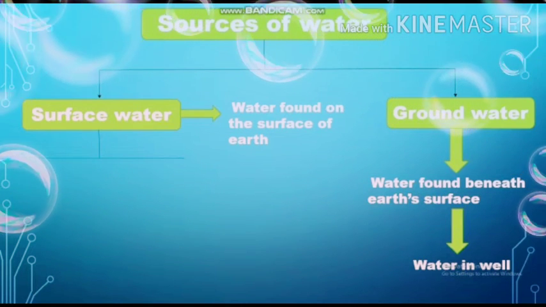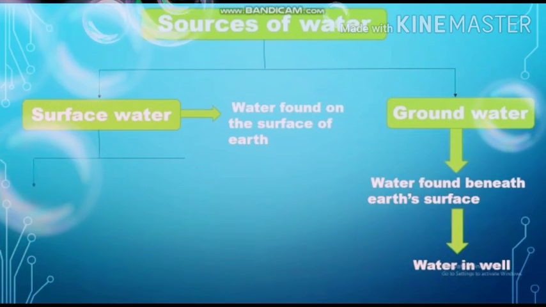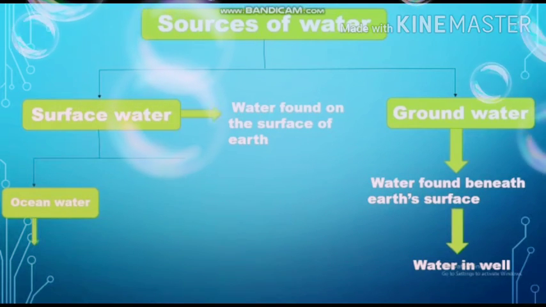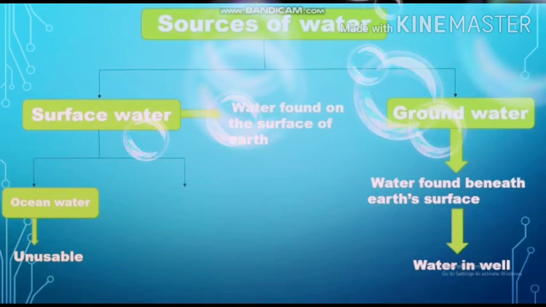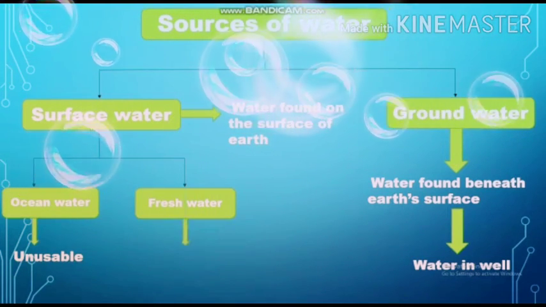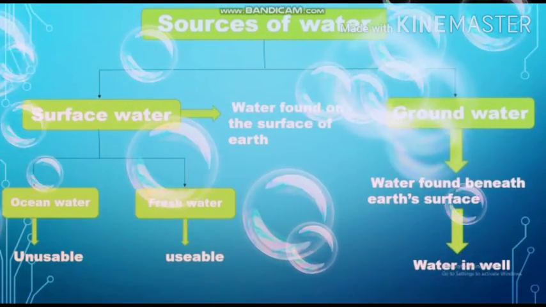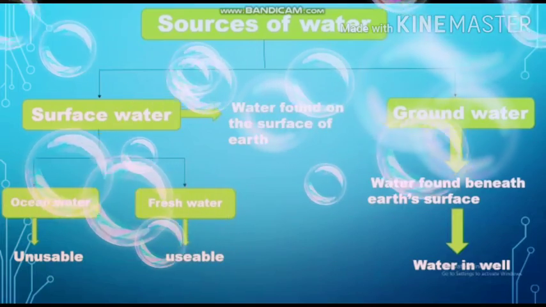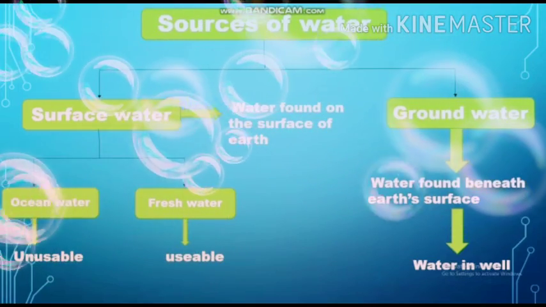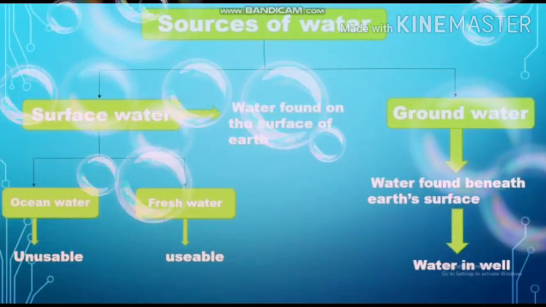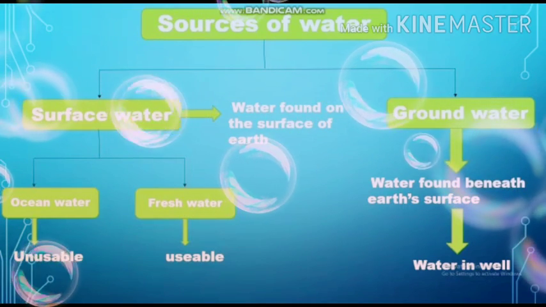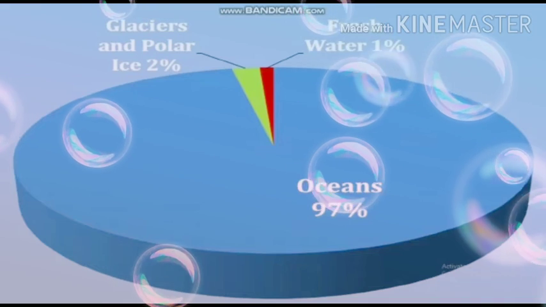The surface water is further divided into ocean water, which is unusable water, and the next one is fresh water, that is usable water. Now we will discuss these sources in detail one by one. First of all, we will discuss the sources of surface water.